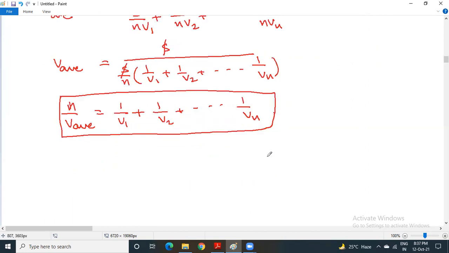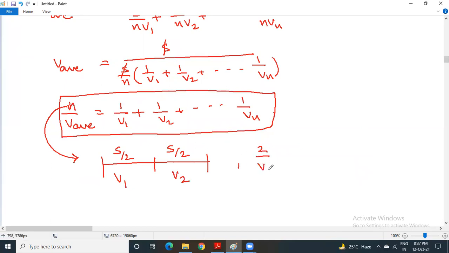If the total distance is divided equally into only two parts, you can get the answer from here itself. It is divided into only two parts, S by 2 and S by 2. If you join them again, you will get S. This is V1, this is V2. So since it is divided equally into two parts, you can replace n with 2, and 1 by V1 plus 1 by V2. So therefore, if you simplify further, you will get V average is equal to 2V1V2 by V1 plus V2.